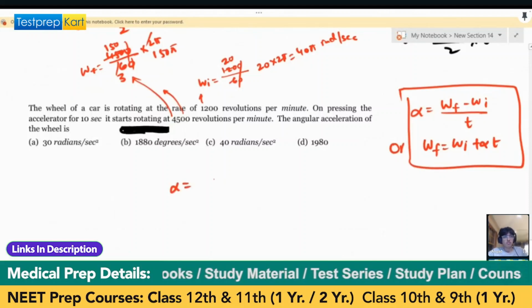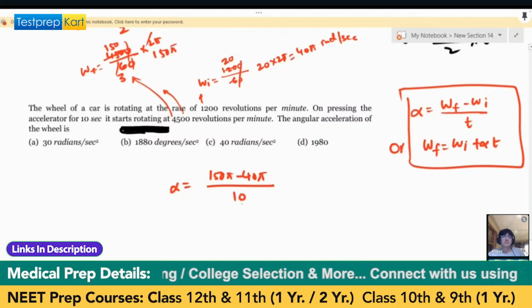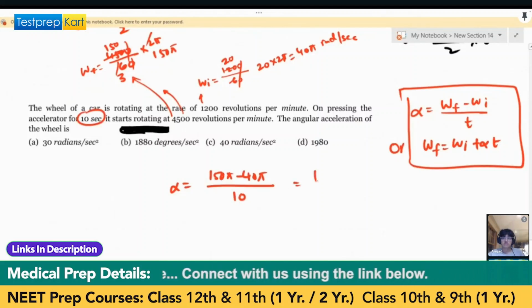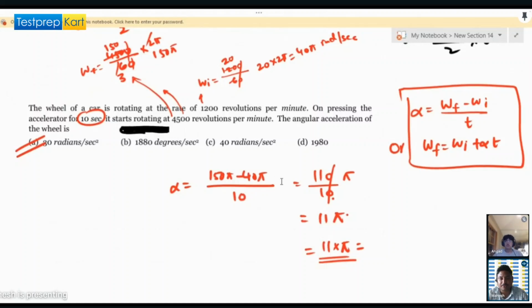So alpha will be omega f, which is 150 pi, minus 40 pi, divided by t, which is 10, because it is in 10 seconds. So 110 pi divided by 10. Then see, pi is roughly 3.1, so it will be roughly 30. You got the same answer, right?